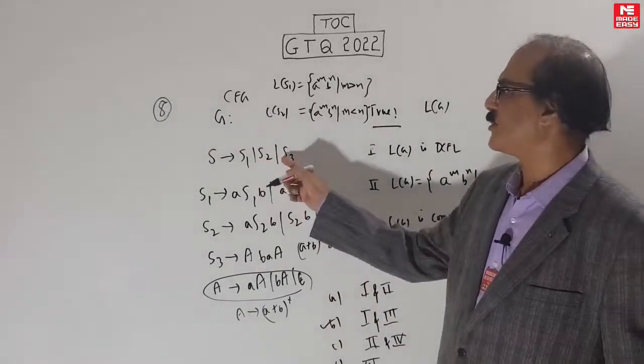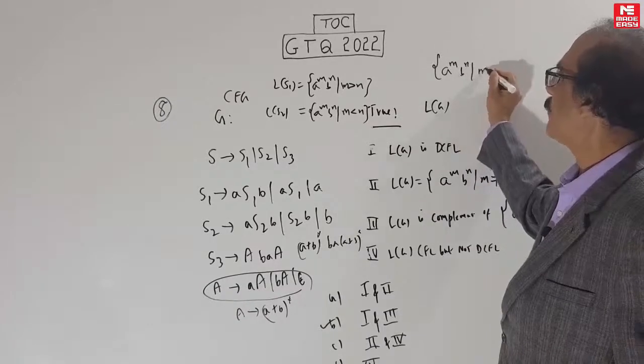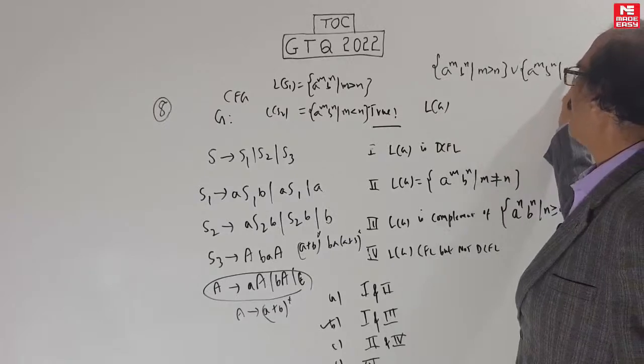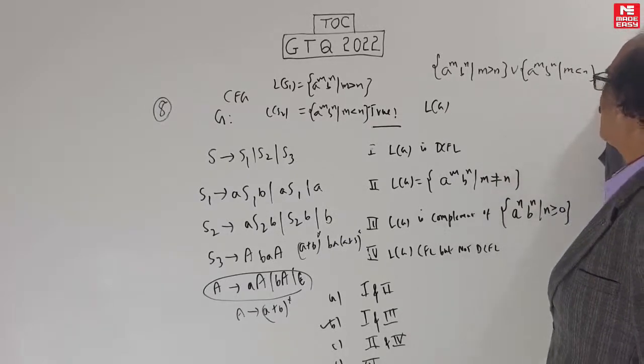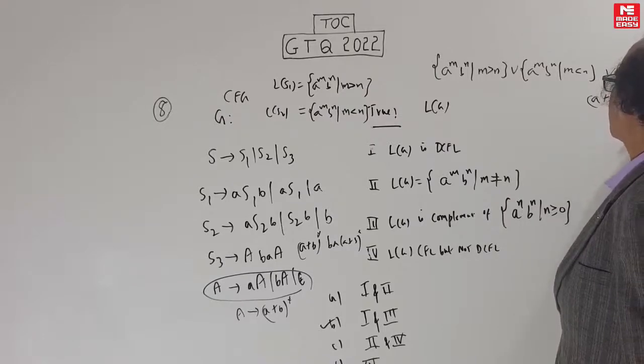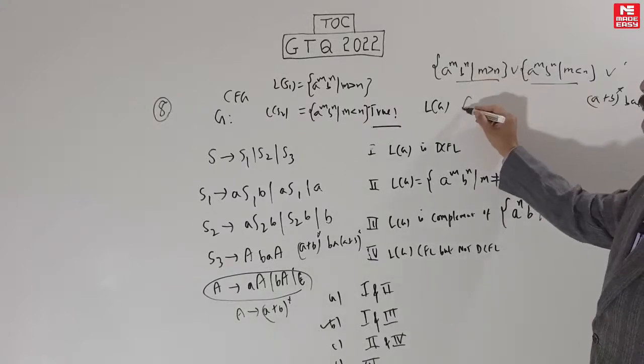Now put it all together: S1, S2, S3. It will be A power M, B power N, M greater than N, union A power M, B power N, M less than N, union some regular expression, A plus B whole star. Now you should be quick. You should know that these two can be put together in one single condition.